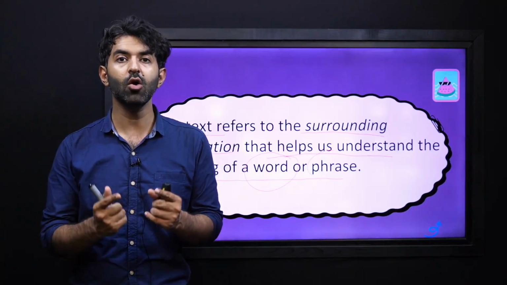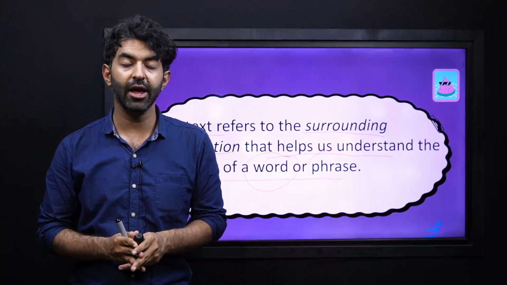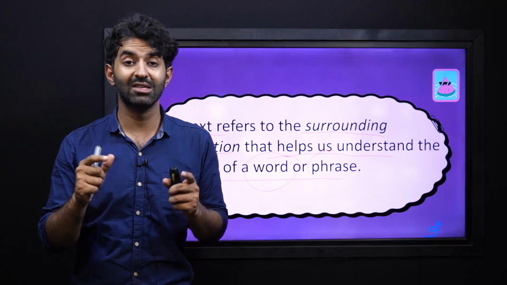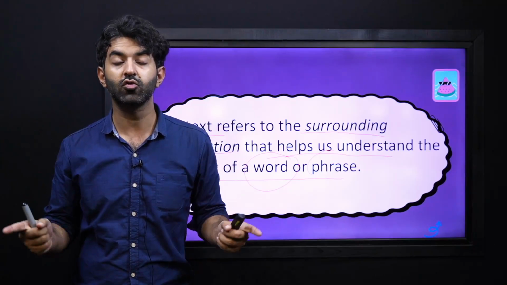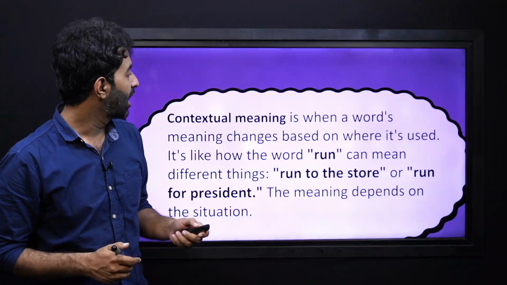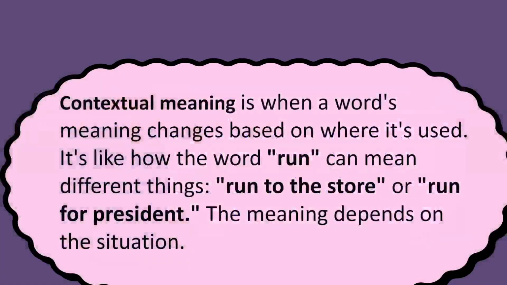The surrounding of that word will be the context, and that meaning will be a contextual meaning. It depends upon the context of the whole text. Now, contextual meaning is when a word's meaning changes based on where it is used. So it changes on the basis of where it is used.